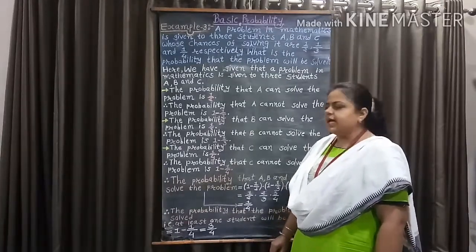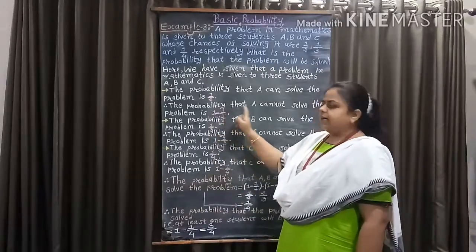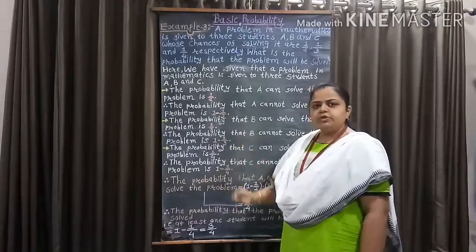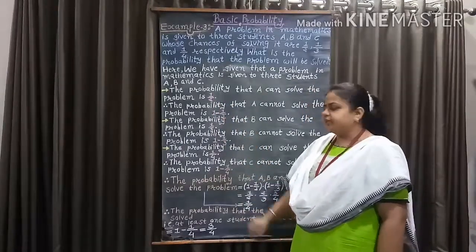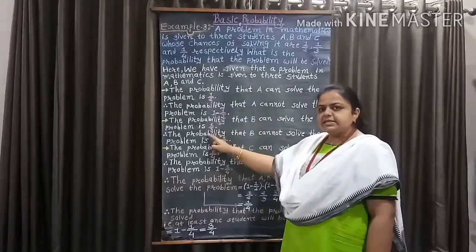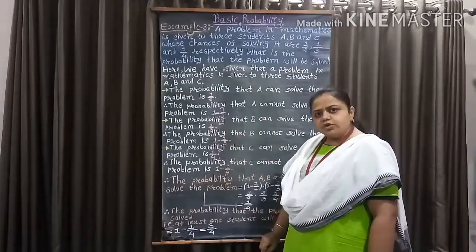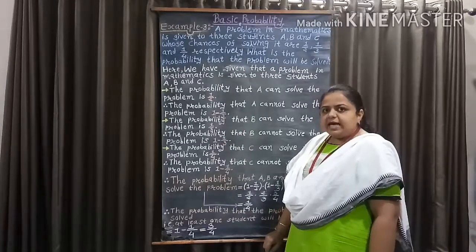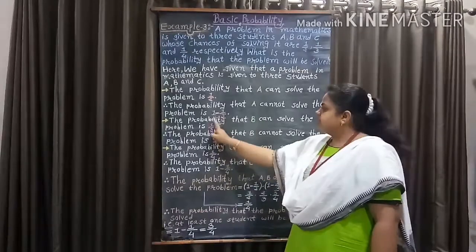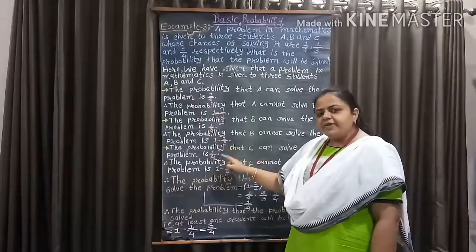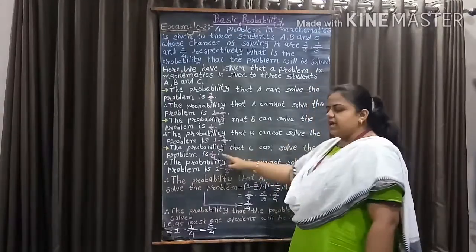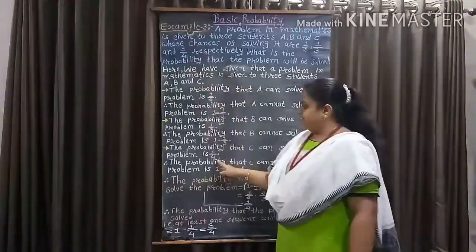So, here we have the probability that A cannot solve the problem is 1 minus 1 by 2. Now, we are also given the probability that B can solve the problem is 1 by 3. So, the probability that B cannot solve the problem is 1 minus 1 by 3. Also, we are given the probability that C can solve the problem is 1 by 4.